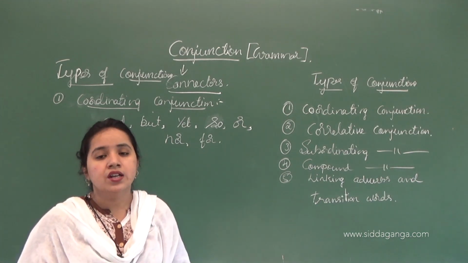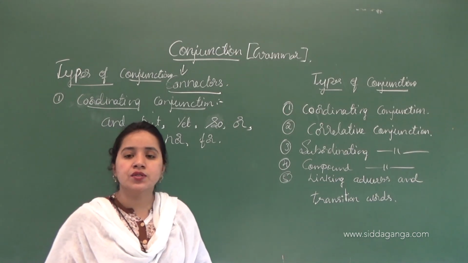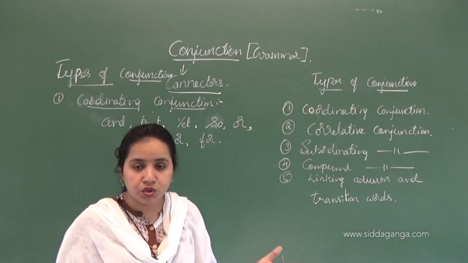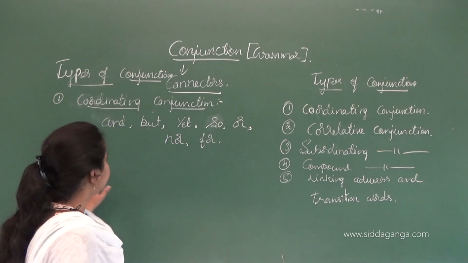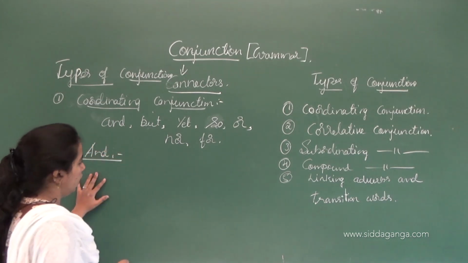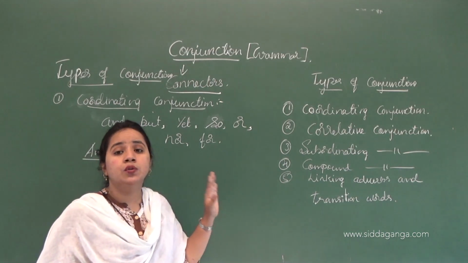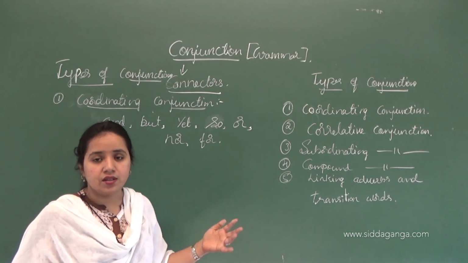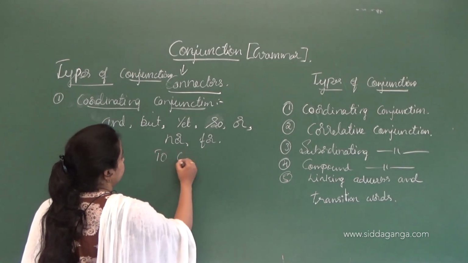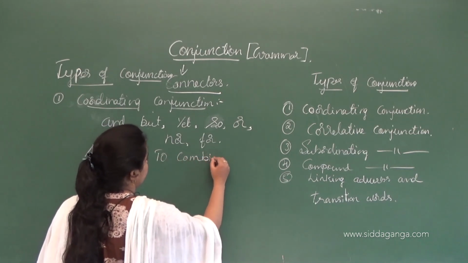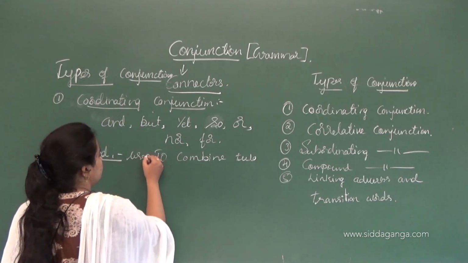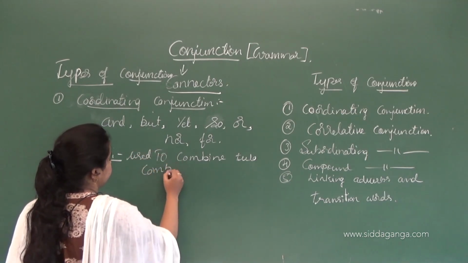First is 'and'. 'And' is used to combine two words, sentences or ideas. Why are we using 'and' as a coordinating conjunction? Because it is used to combine two words or two sentences or else two ideas, okay? So it is used to combine two words.